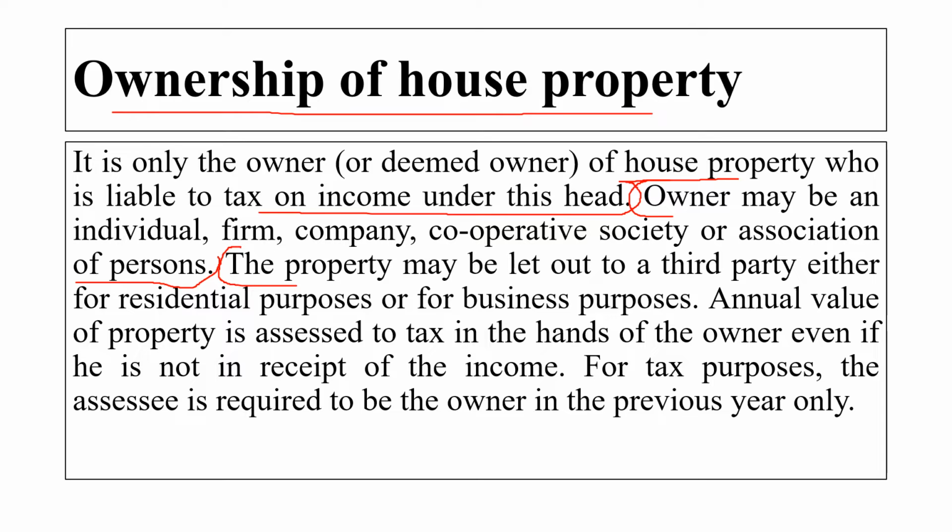For tax purpose, the assessee is required to be the owner in the previous year only. So if I am going to pay tax on my house property, that means I will be the owner of that house property in the previous year. Only then will I be liable to pay the tax on the house property.